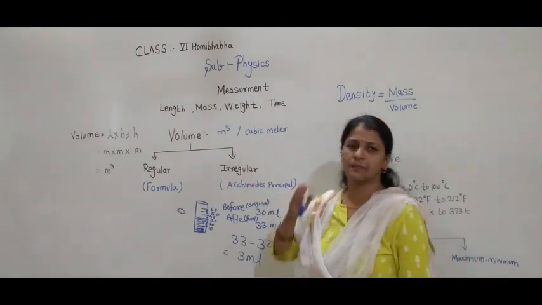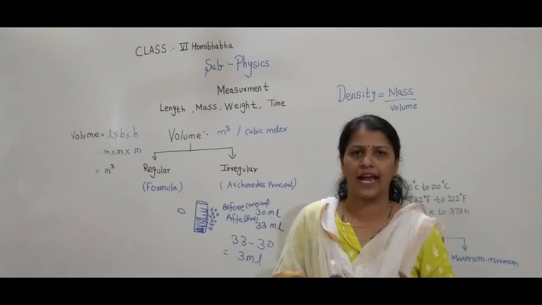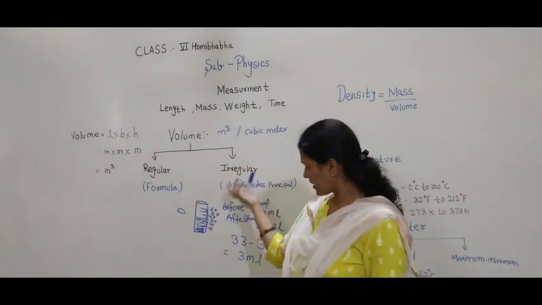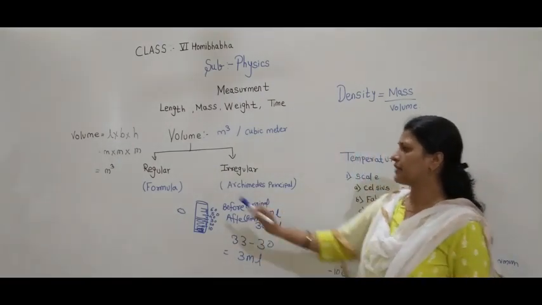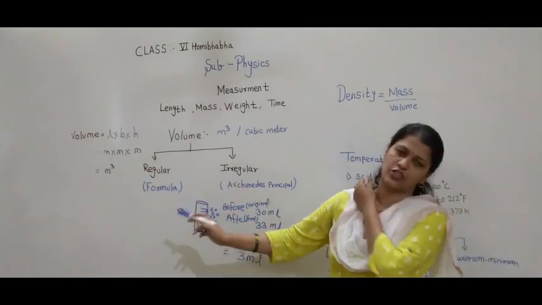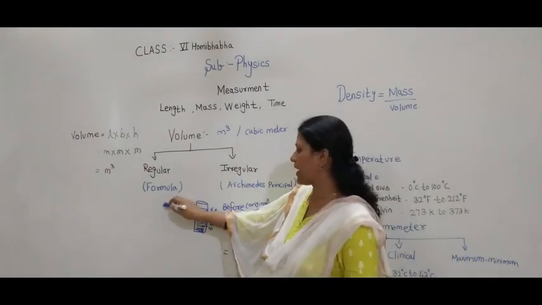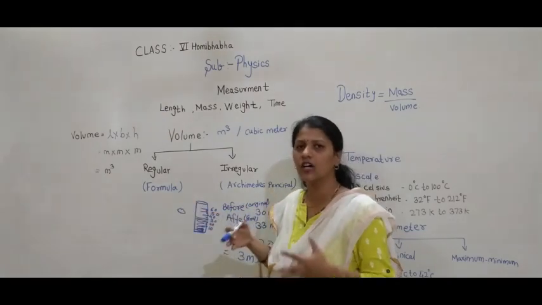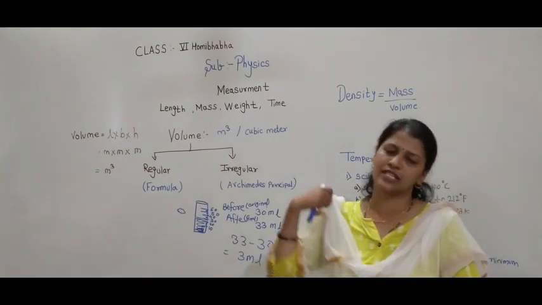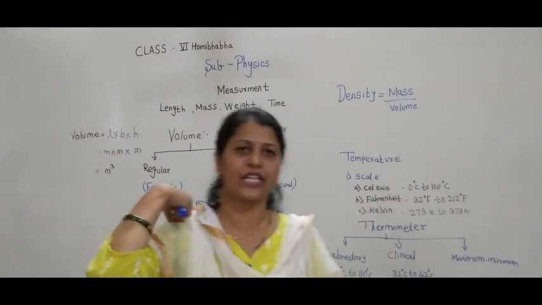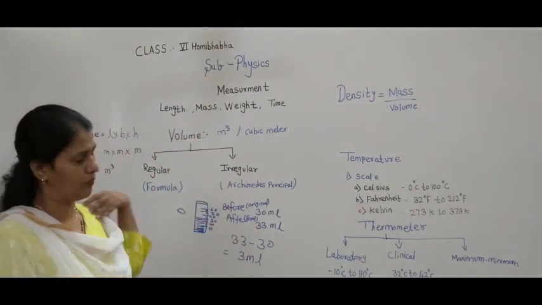I hope you have understood about the volume. Volume is nothing but the space occupied by an object. The SI unit of volume is meter cube or cubic meter. If the object is regular, then we can find the volume by using the formula. But if the object is irregular, then we have to use this Archimedes principle. By doing the activity, you have to find the volume of the given object.